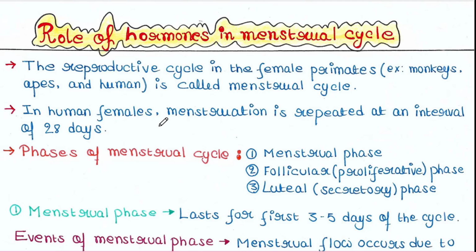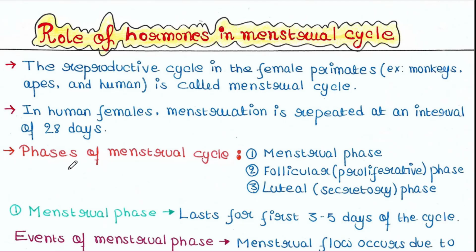In human females, menstruation is repeated at an interval of 28 days. That means once a menstrual cycle starts, it gets repeated after 28 days. That means on the 29th day, the next menstrual cycle should start.